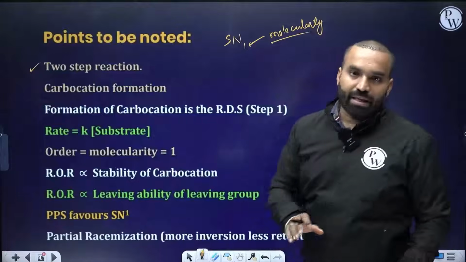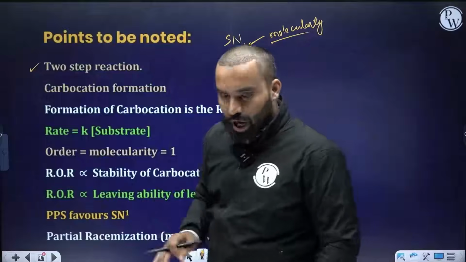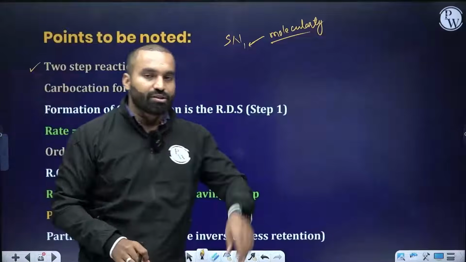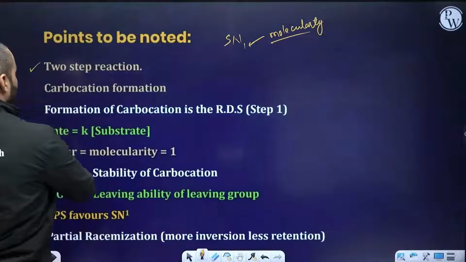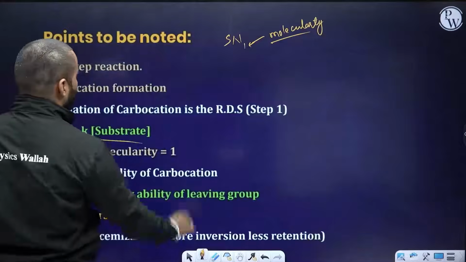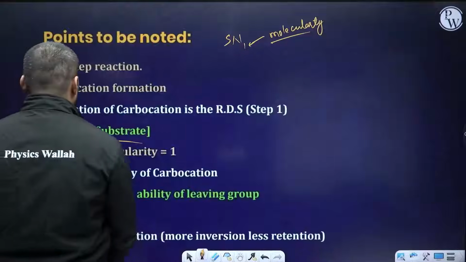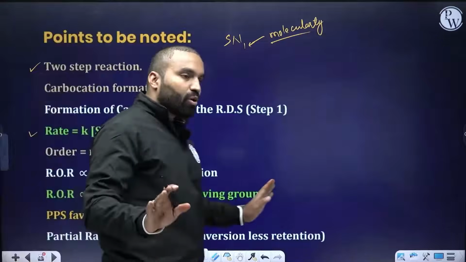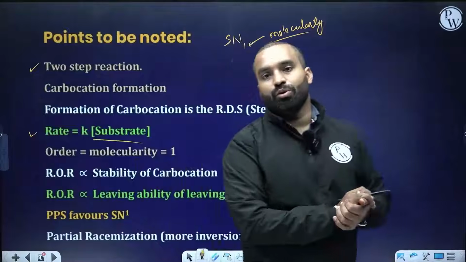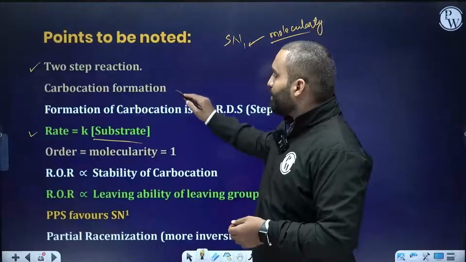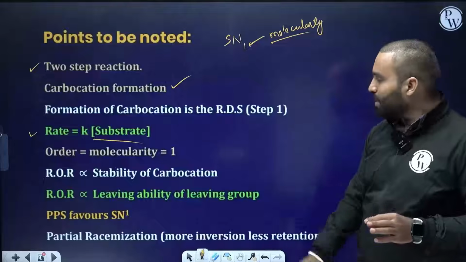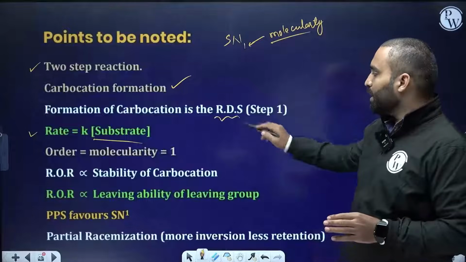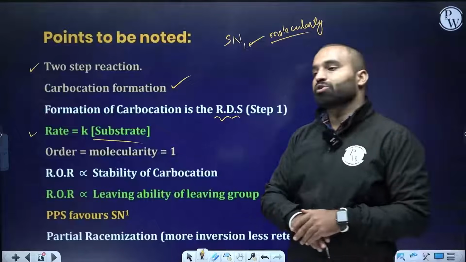It means in the reaction, RDS, how many molecules are participating in the reaction? It is just 1. So this has molecularity equals to 1. Rate is just dependent upon the substrate concentration and it is independent of the concentration as well as the nature of the nucleophile. So carbocation forms, you have to take it through the rearrangement if at all is possible, and rate determining step is the formation of carbocation.